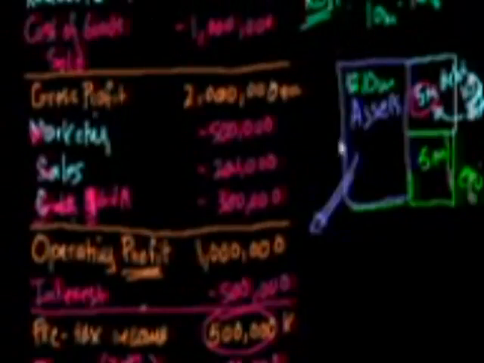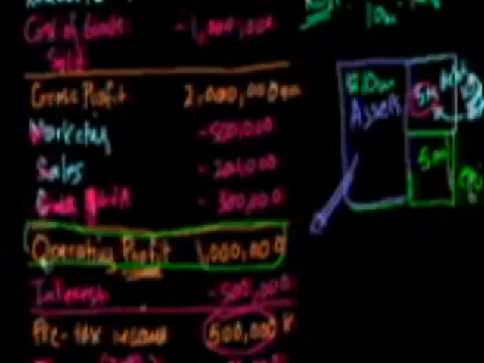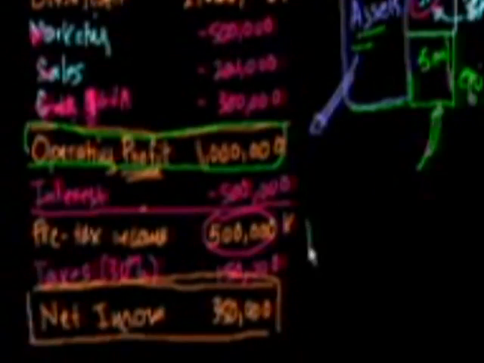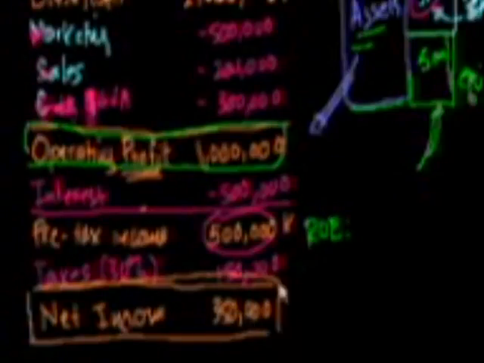When we did return on asset, we looked at the operating profit because this is what our company generated before we paid the bank or Uncle Sam or anything like that. So we took this number as a numerator and divided by the assets. Now we can do another notion, and that's return on equity. And for return on equity, the numerator is the net income that we got.